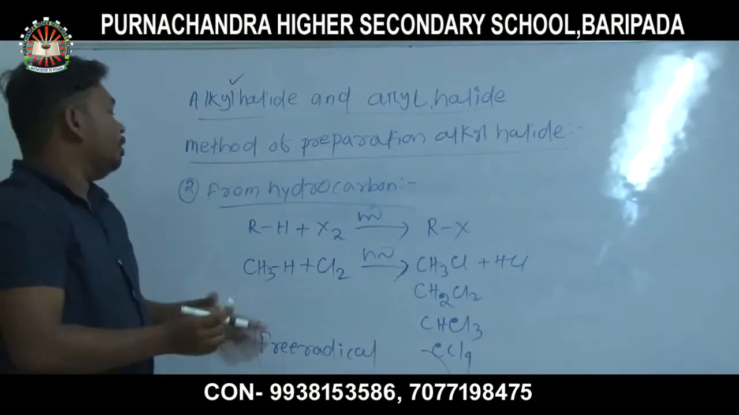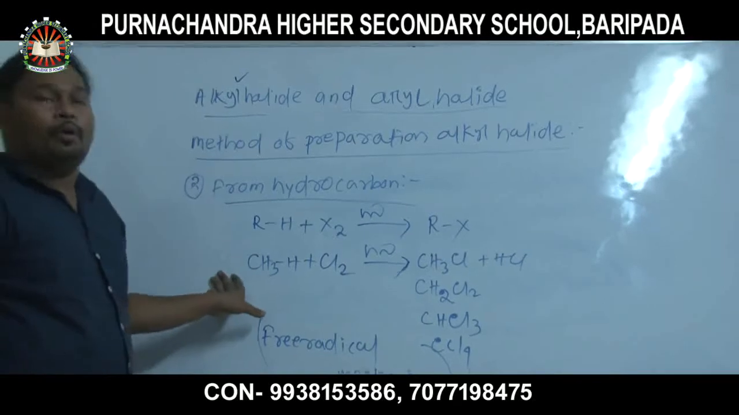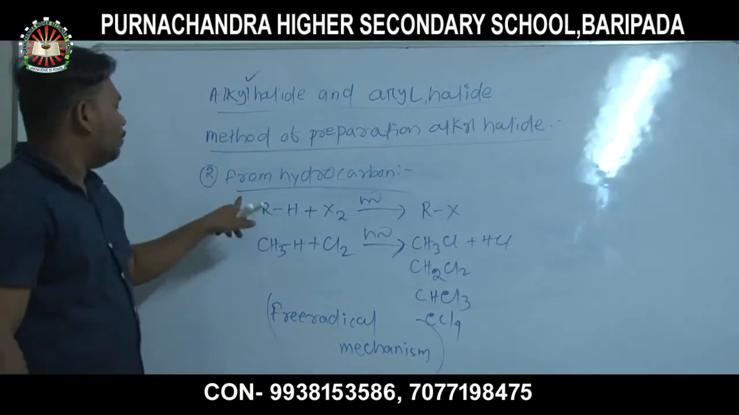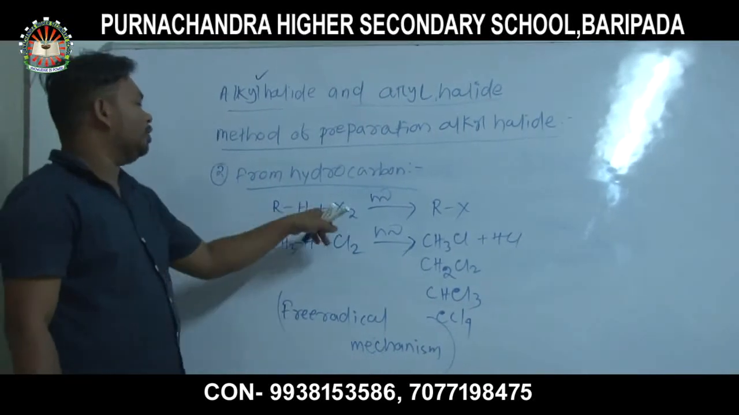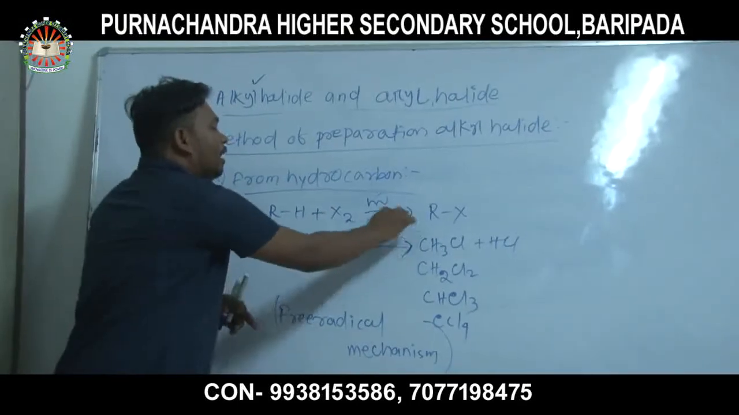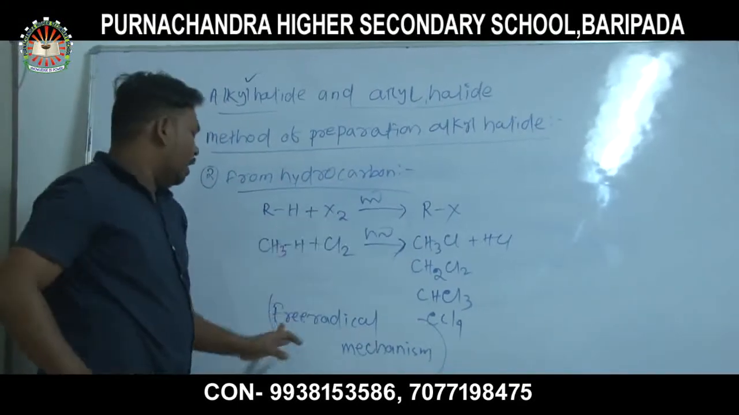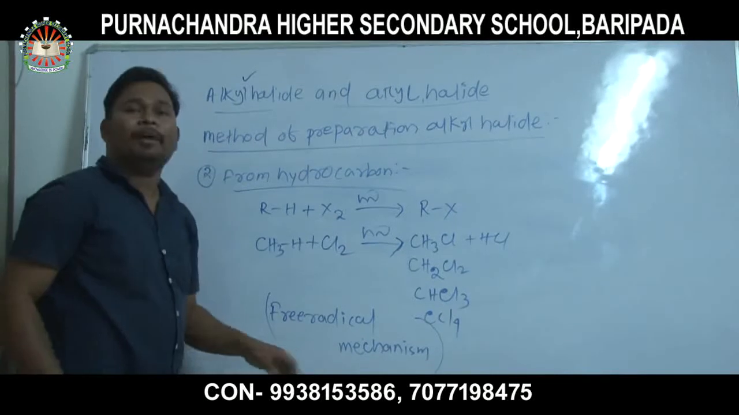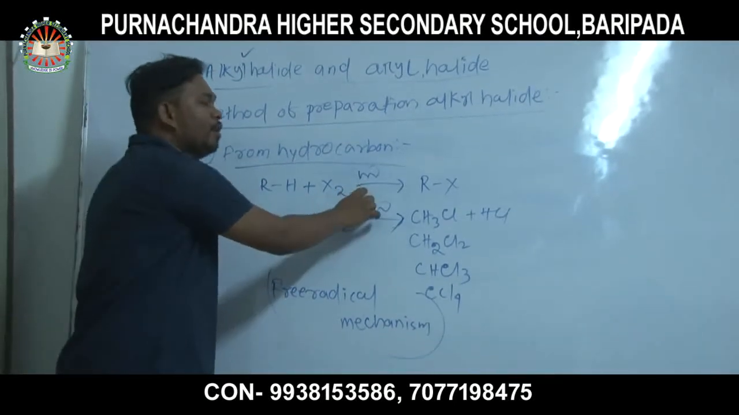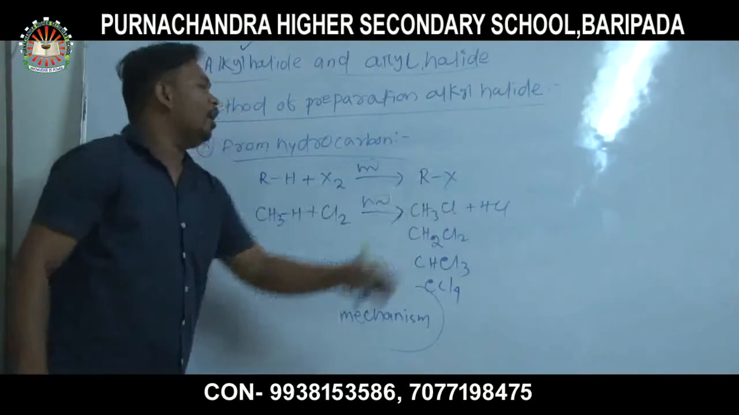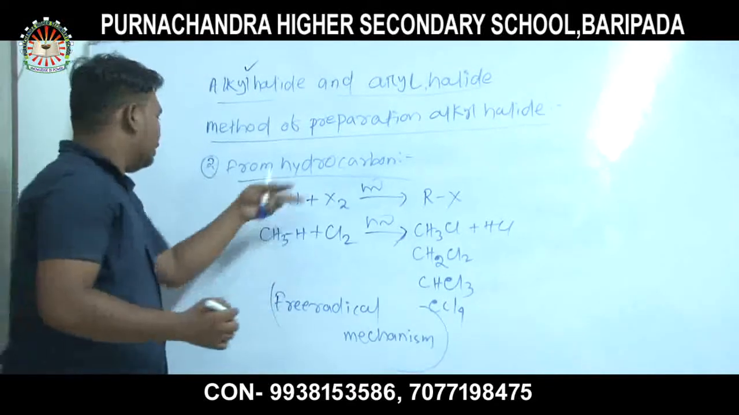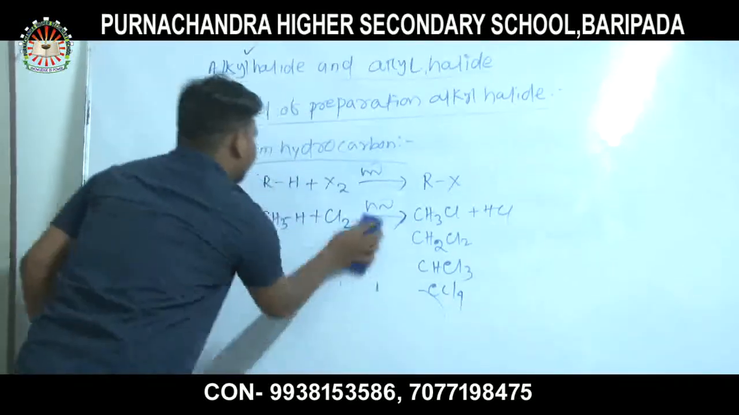I already told you the problematic part. I will say it in another part. From hydrocarbon, from alkane, where alkane reacts with halogen in presence of sunlight, always remember that H nu is carried out by a free radical mechanism. When alkane reacts with halogen in presence of sunlight, alkyl halide is formed along with hydrogen halide. Already know? Then second, from alkene.